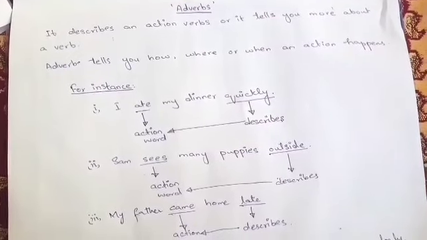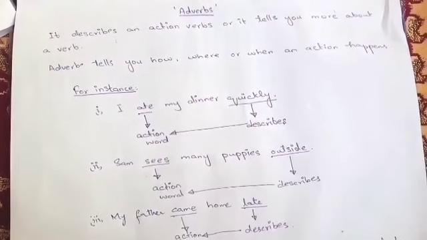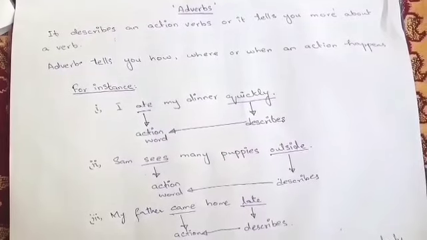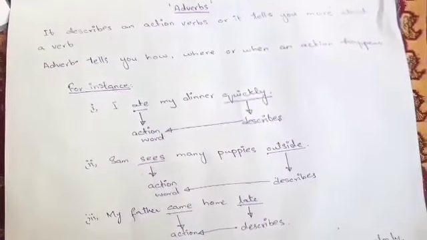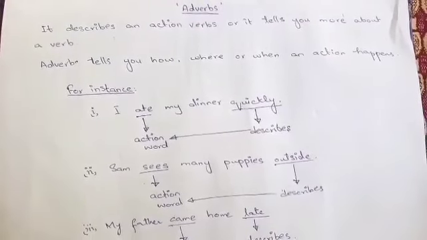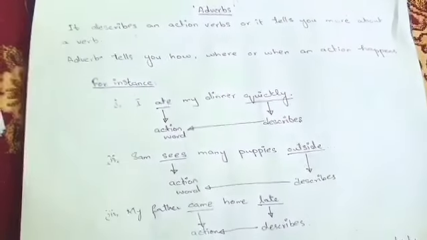So today in this video we will learn about adverbs, its clue words, modifications, types, forms and its positions. So let's start with its definitions and with examples. So what are adverbs?